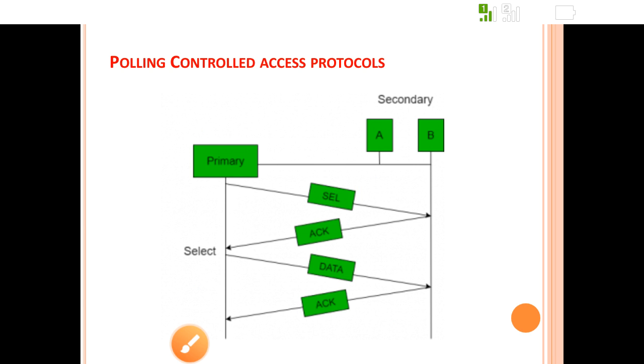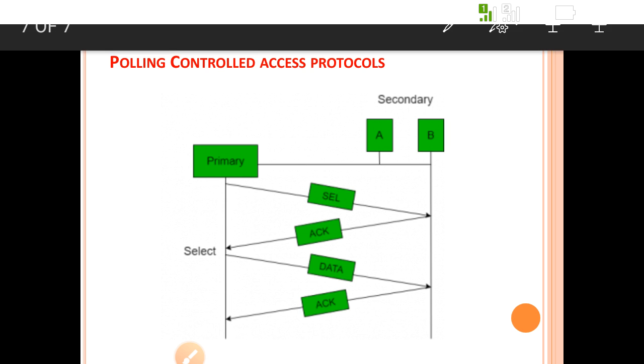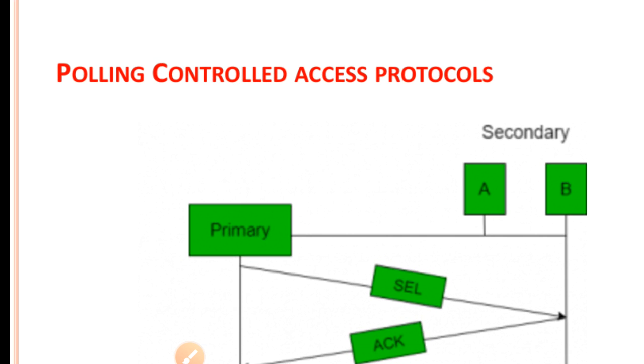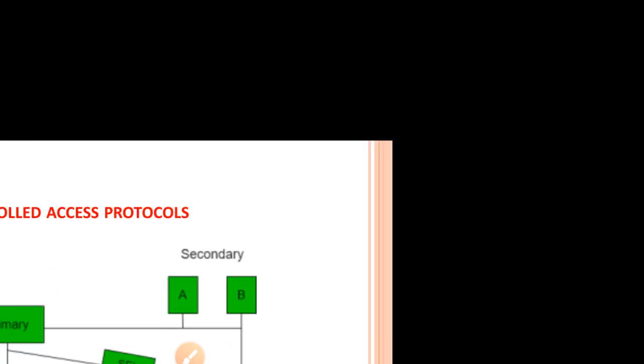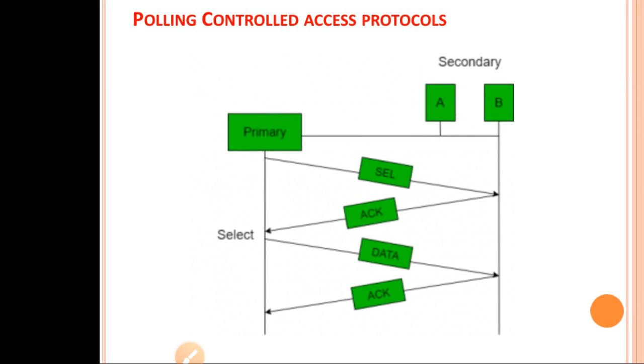In the previous diagram, there is a poll. The poll is used for receiving the data towards the primary, and select is used for sending the data from the primary.